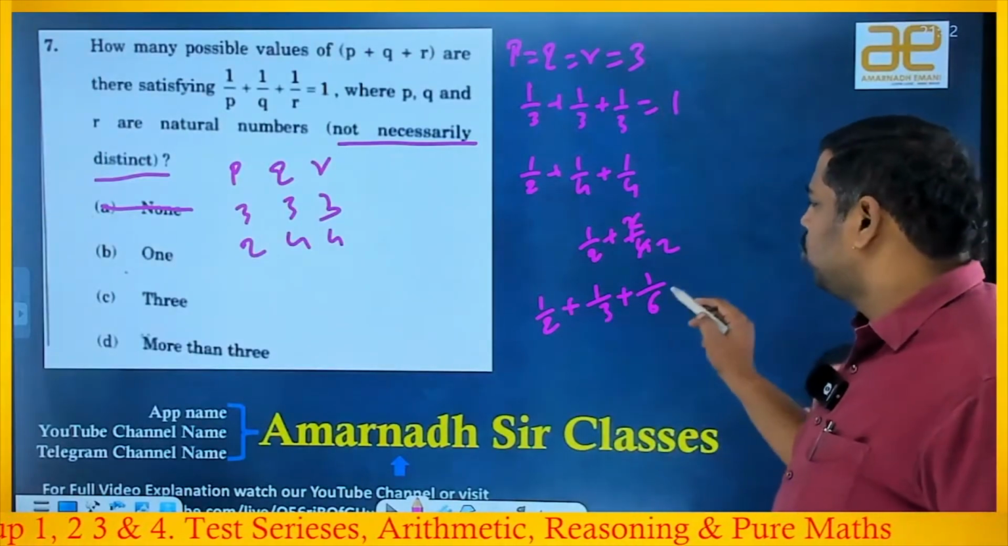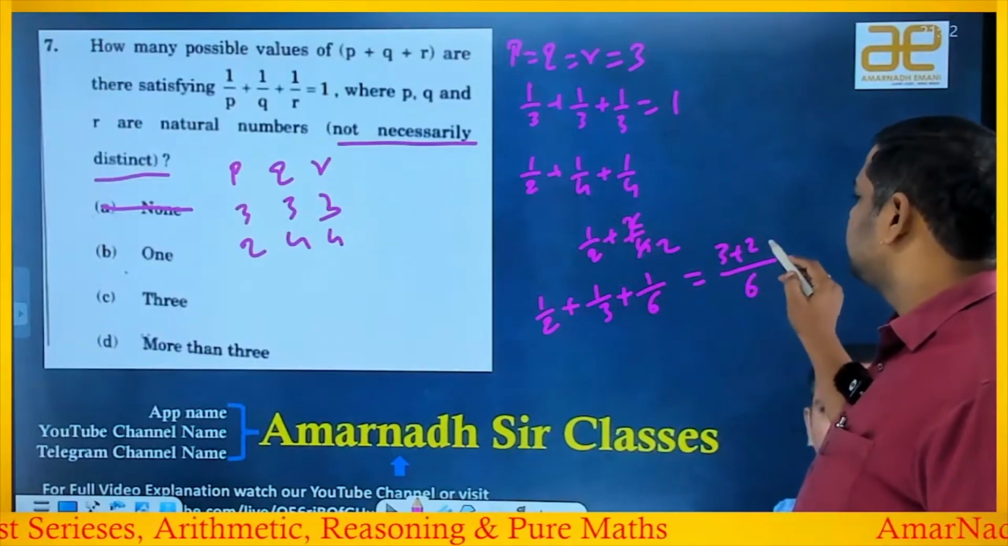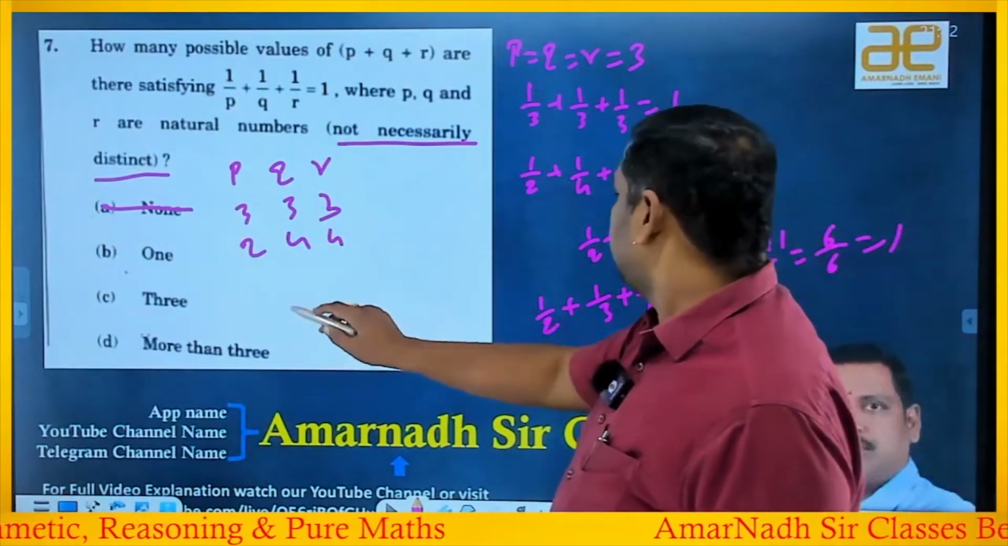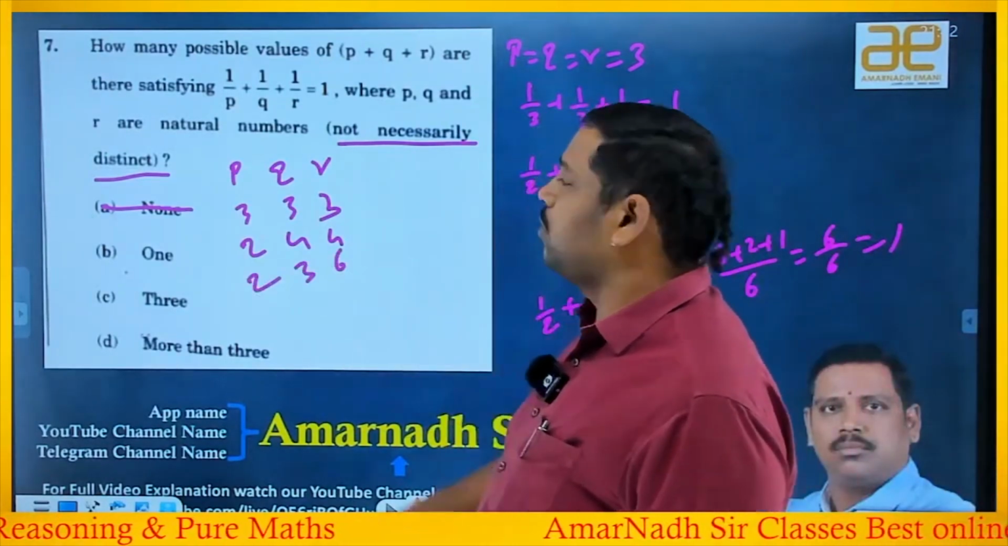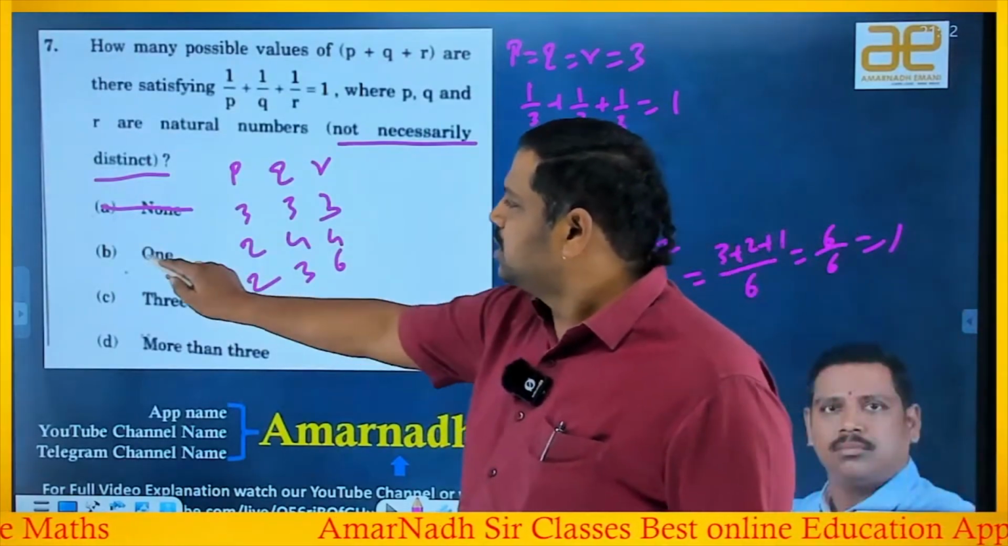Or else add all three; the LCM is 6. So it is 3, 2 and 1, which gives 6 by 6 equal to 1. Yes, we can take it. The other numbers that we got are 2, 3, 6 as the P, Q, R values. Good. The other triple, I already got 3. So 1 is ruled out.